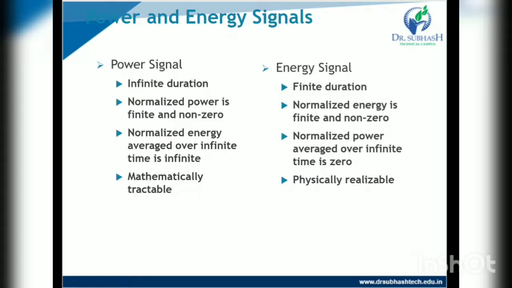For an energy signal, the normalized power averaged over infinite time is 0. So we can say that for an energy signal the average power over infinite time is 0, so it is called an energy signal. A power signal is mathematically tractable, and an energy signal is physically realizable.